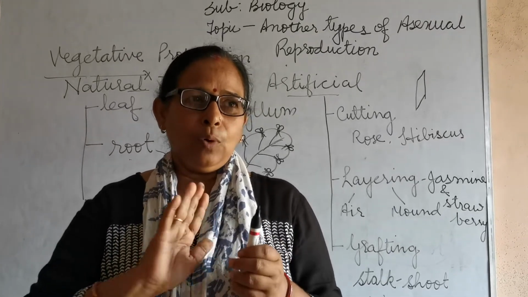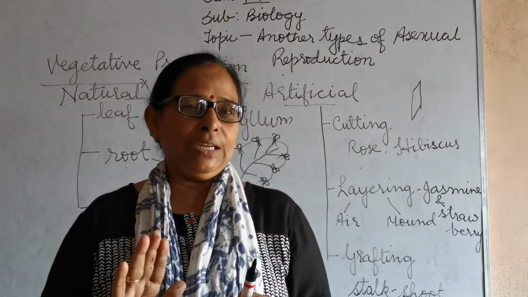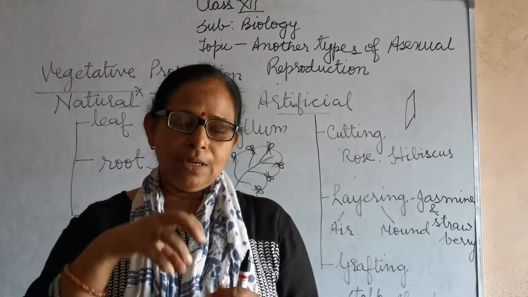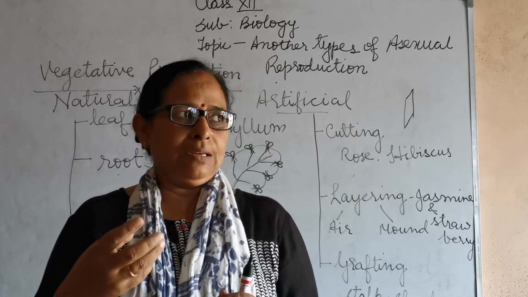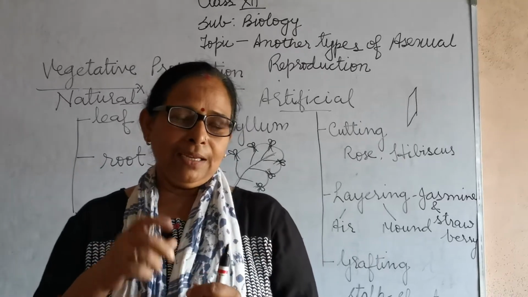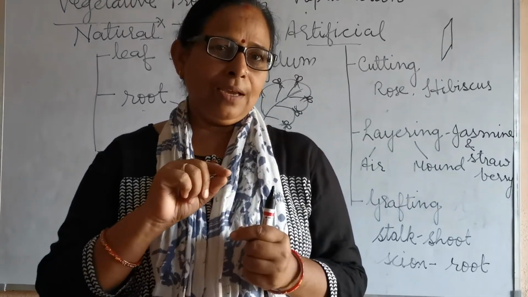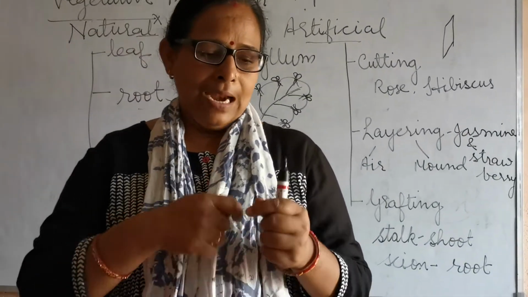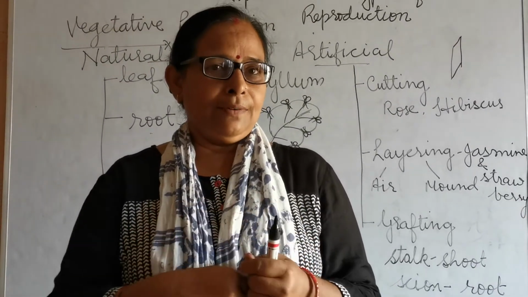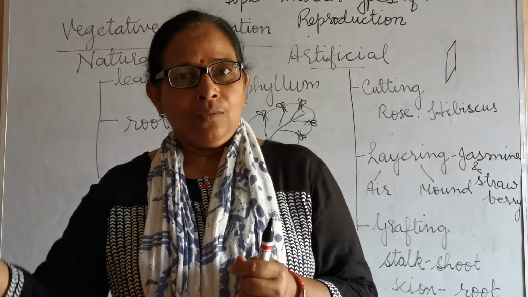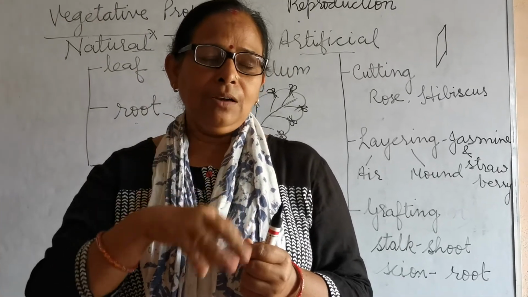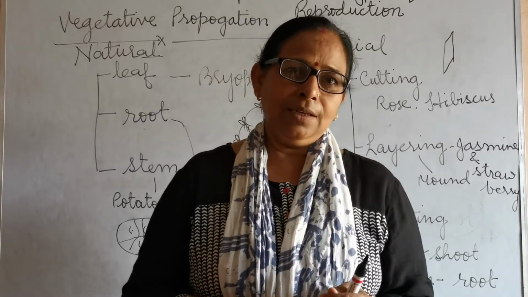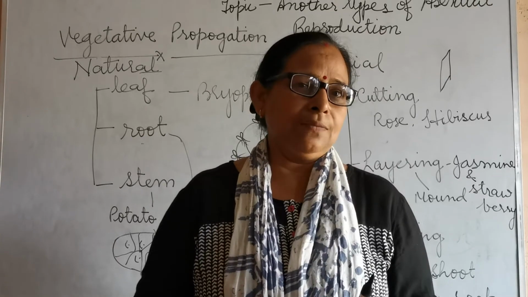To overcome self-pollination, what we do is cover this flower with either butter paper or a polythene bag in the bud condition only, and from there the anther, the male part, is removed with the help of forceps, and then this flower is covered. In this condition, we sprinkle only the desired quality of pollen grain, and then you will get the new variety. So this is known as artificial hybridization.